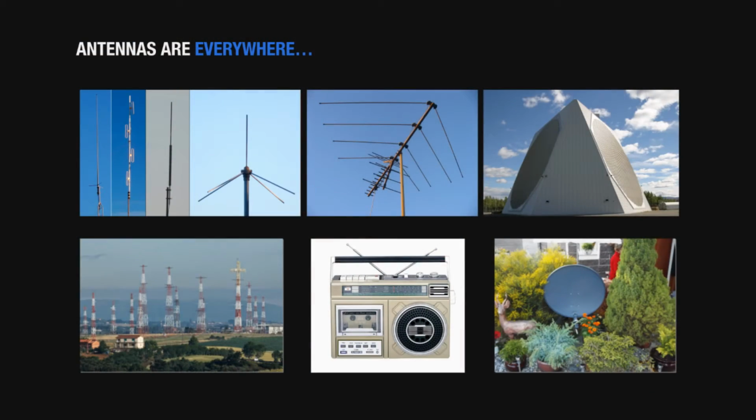And we should not forget that antennas are also in our pockets, because they are in all our smartphones, in fact in all our computers. Our computers communicate with Wi-Fi by means of antennas, and our smartphone connects to the cellular network by way of antennas. So antennas are really very important, but they are also very, very important in satellite communications.